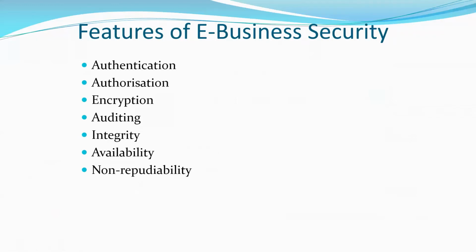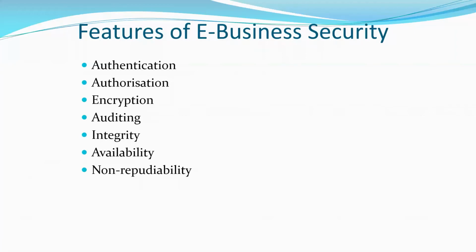Then authorization is also one of the characteristics of e-business security. Encryption, that is the data that you transfer between the client and the server needs to be encrypted so that a third party cannot see the data. Then auditing, integrity, availability, and non-repudiability. These are the popular characteristics of e-business security.